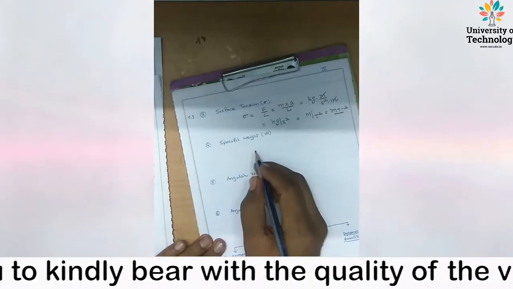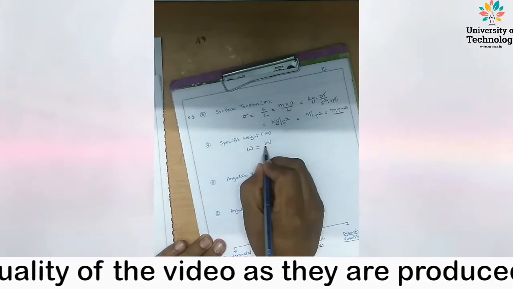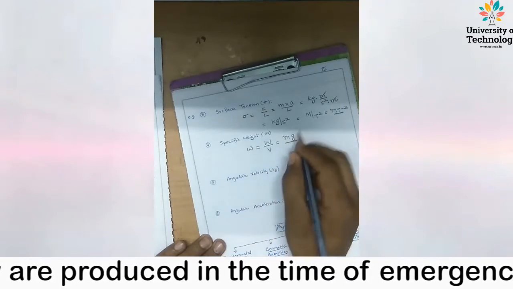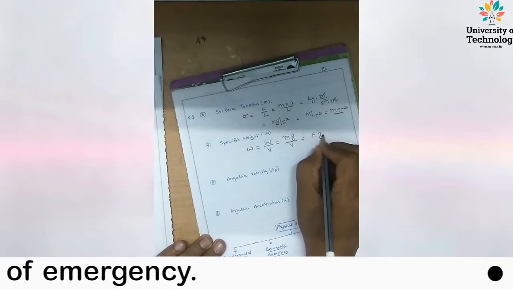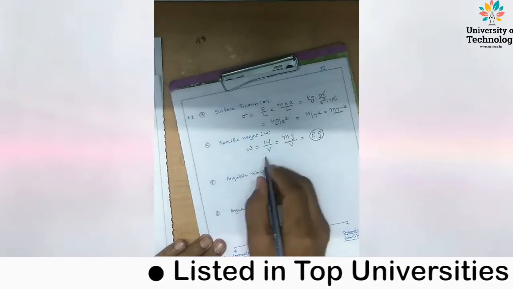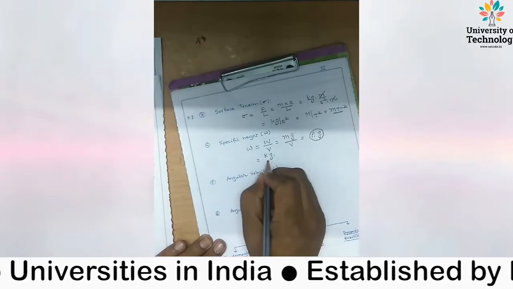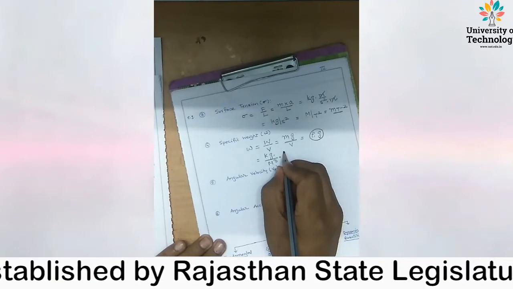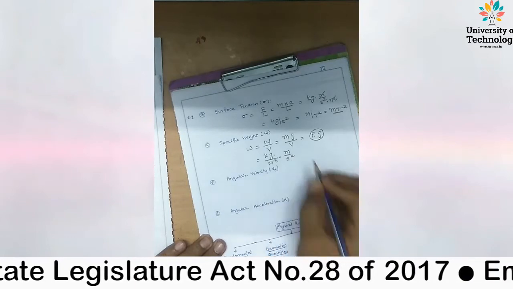Next, specific weight. What is specific weight? Specific weight is weight divided by volume. What is weight? Mass into acceleration due to gravity, divided by volume. Then what is m upon v? This is the density. So rho g is the specific weight. So what is the dimension of specific weight? Mass in kilogram, volume in cubic meter, acceleration due to gravity in meter per square of second.